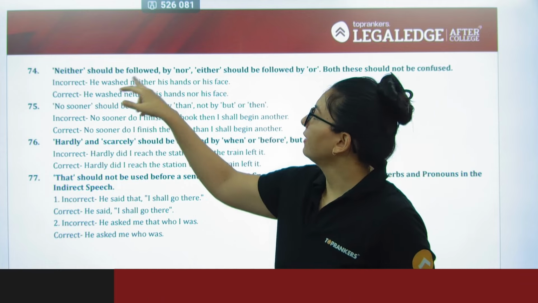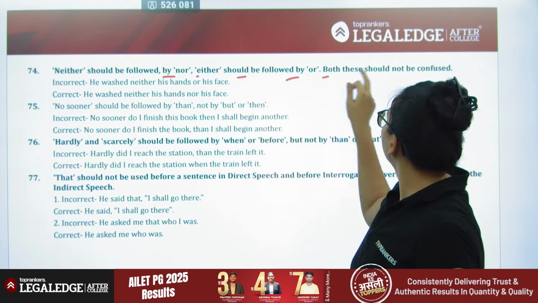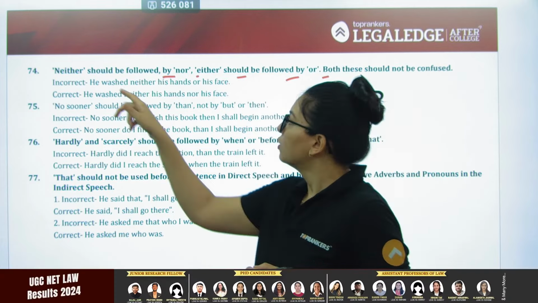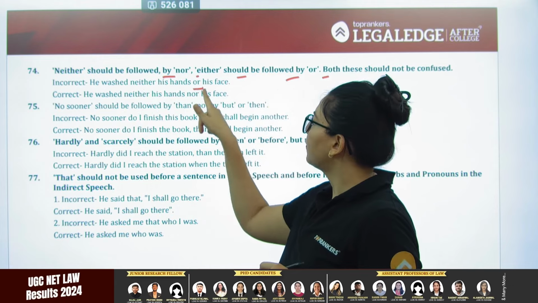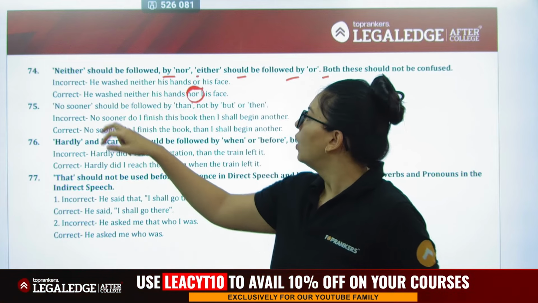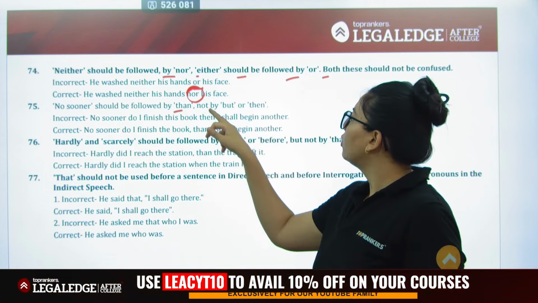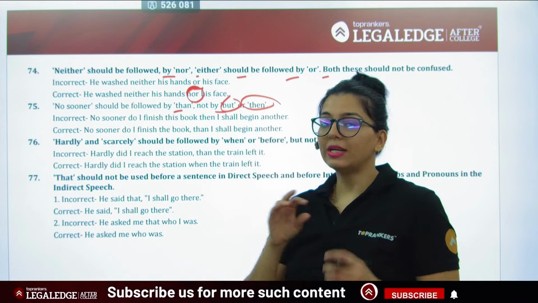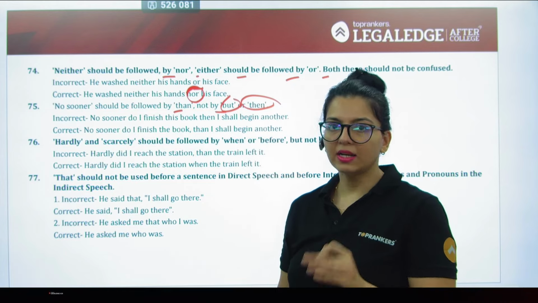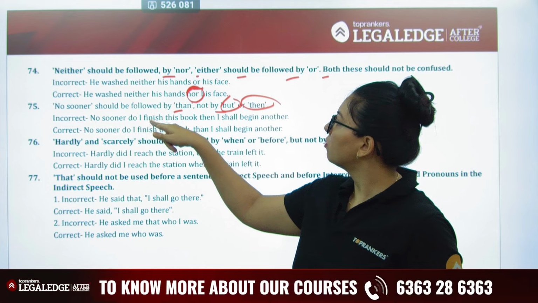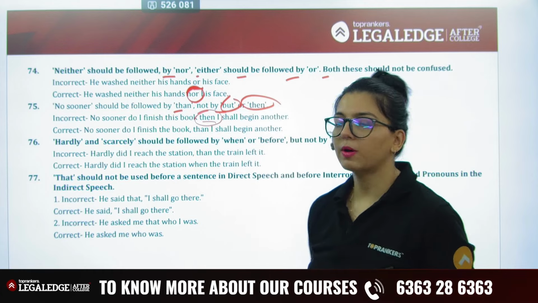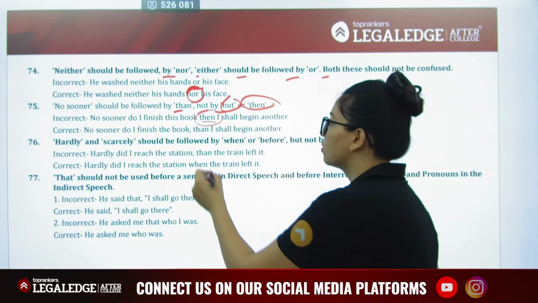Next, "neither" should always be followed by "nor," "either" should be followed by "or." Do not confuse, because one is positive, the other is negative. So "He washed neither his hands or his face" nahi ho sakta. It will have to be "nor his face." Agla. "No sooner" should be followed by "than," not by "but" or "then." So the entire correlative conjunction is "no sooner... than." "Then" nahi lagta hai, na ki "but." So "No sooner do I finish this book, then I shall," no. "No sooner do I finish this book than." So be very careful.